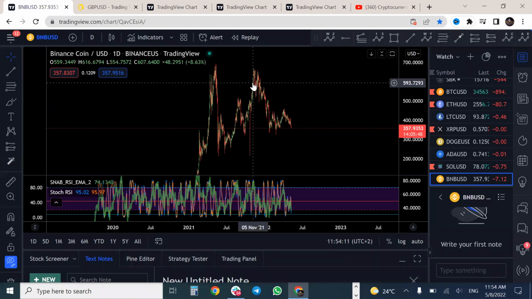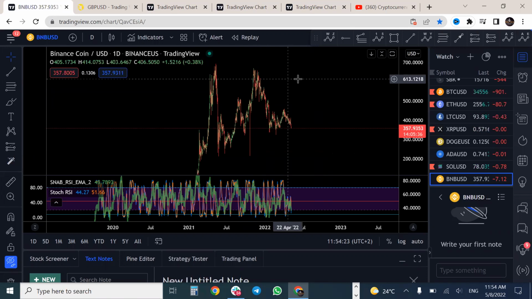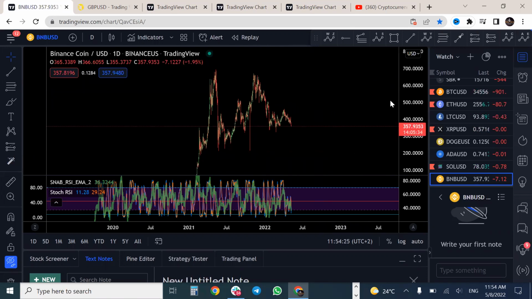Now, that is what we're looking at on the cryptocurrencies. We are still bearish. There are no signs of reversal yet. When we do see that, we will update. But for now, you need to trade responsibly and hold on to your portfolio, because I still believe that we're still going to see more upside on the cryptos when this wave cycle is complete.